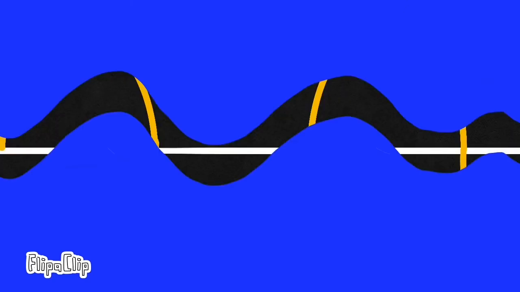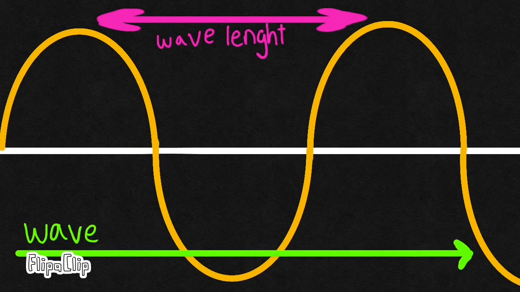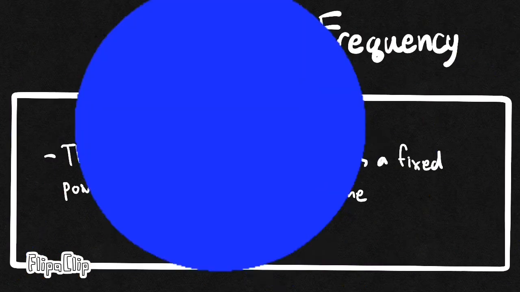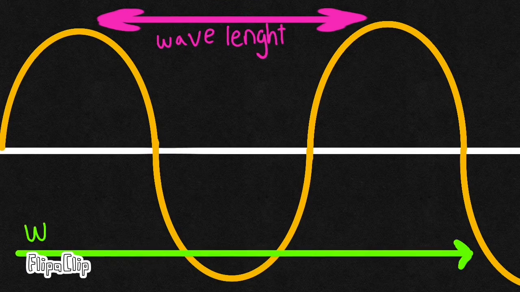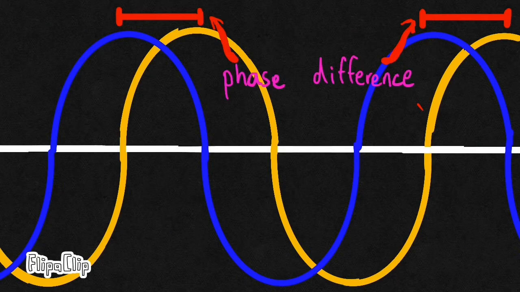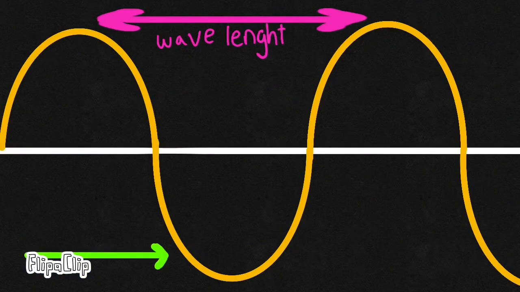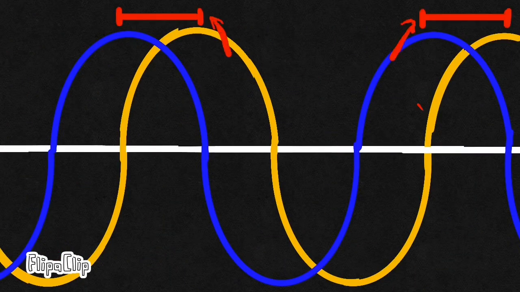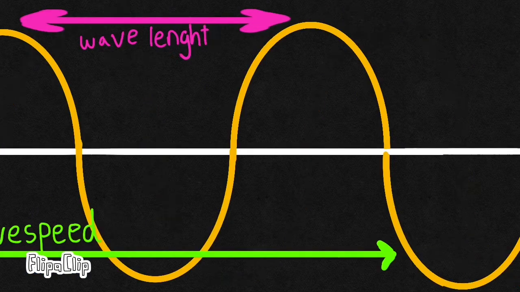In the next pictures, I'm going to discuss wavelength, wave speed, and phase difference. Wavelength is the distance from one crest to another, or from one trough to another of a wave. Wave speed is the rate at which a wave travels. And last, phase difference is used to describe the difference in degrees or radians when two or more alternating quantities reach their maximum or zero values.